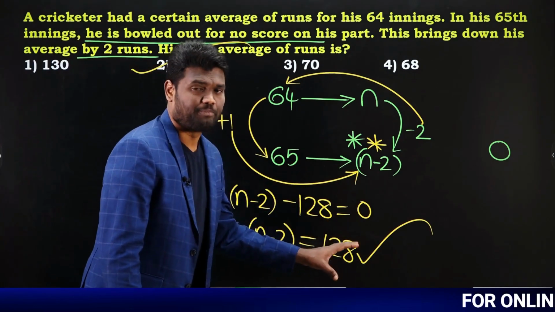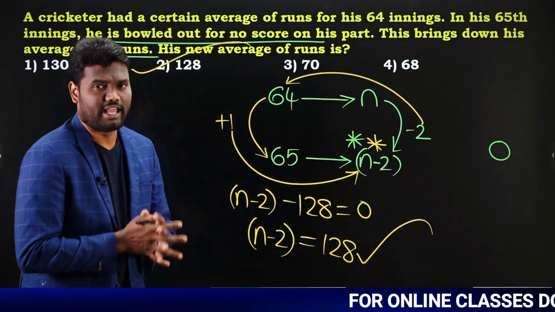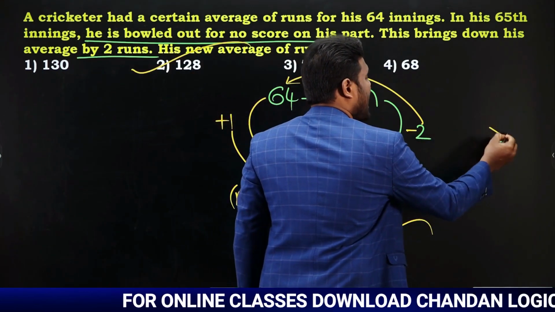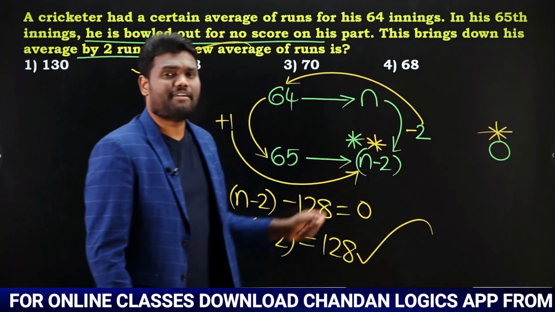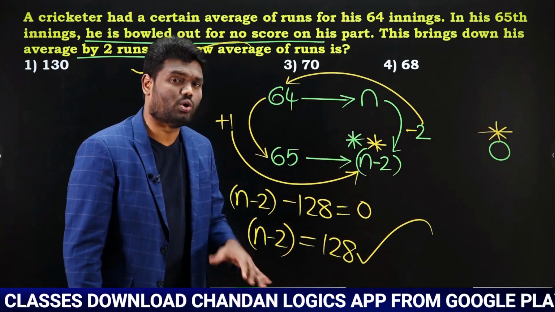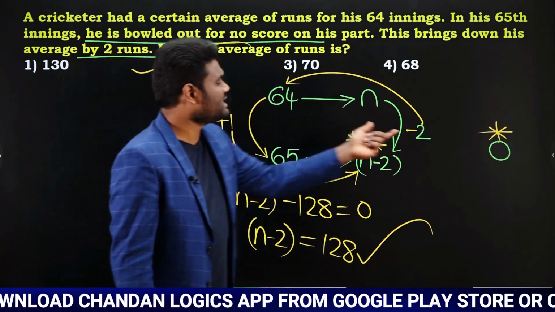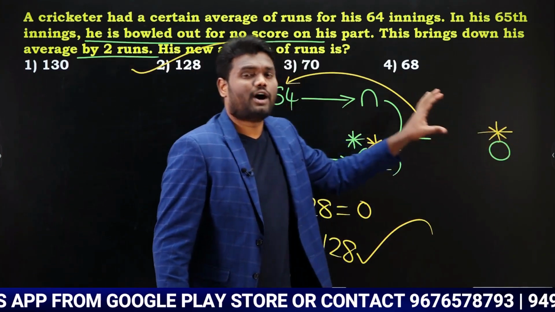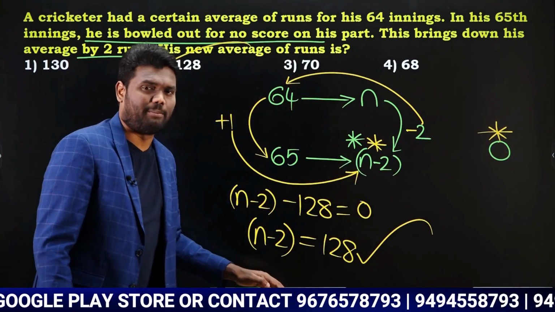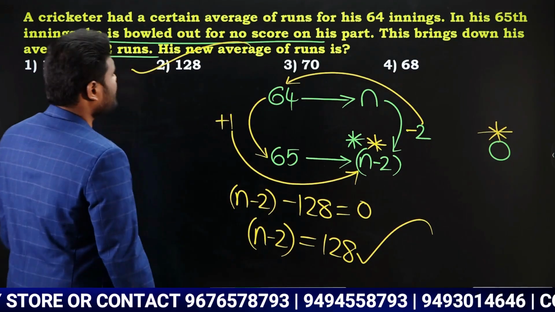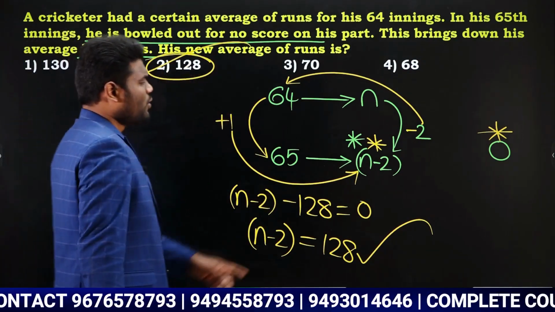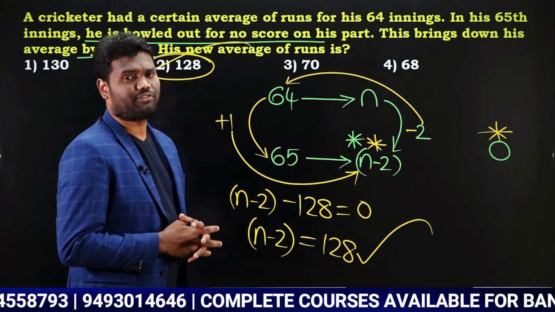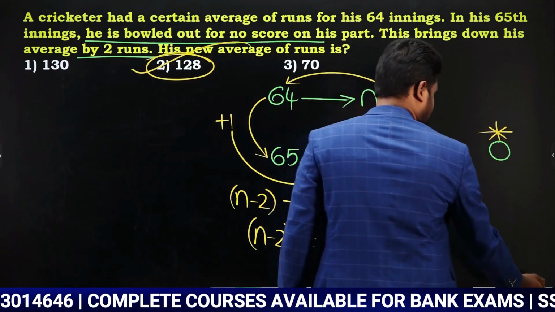Either you can solve in this way, or you can go with the concept of equal distribution. If you go with the concept of equal distribution, look here. Now what happened? As I have scored 0 runs, each and every match reduced by 2. How many such matches? 64 matches. So 64 into 2 is 128. So as the score is 0, a 128 runs deficit happened. So I can say that the new average is going to be 128. Okay, either you can solve in this way or with the concept of equal distribution. Any of them you are going to get the answer.